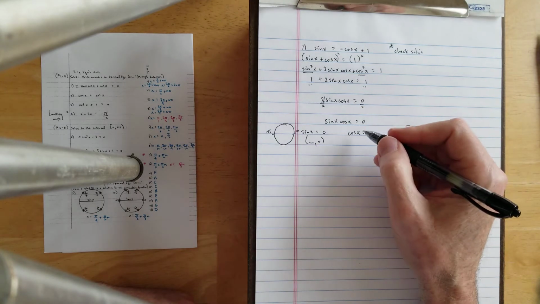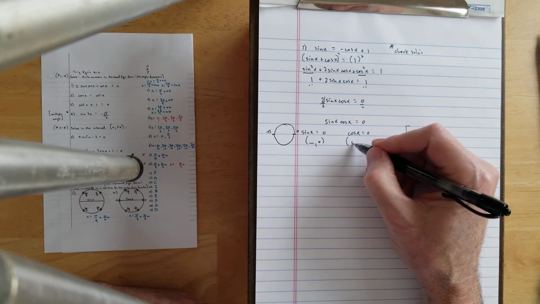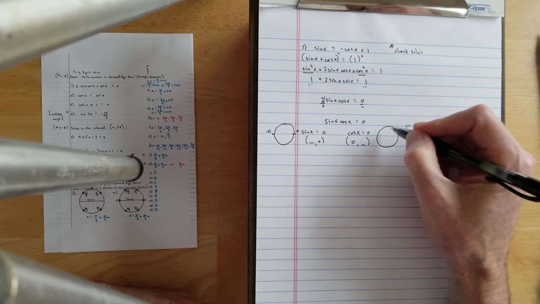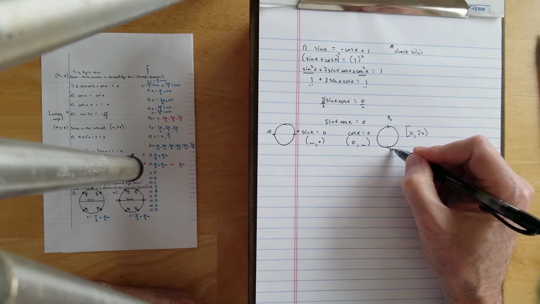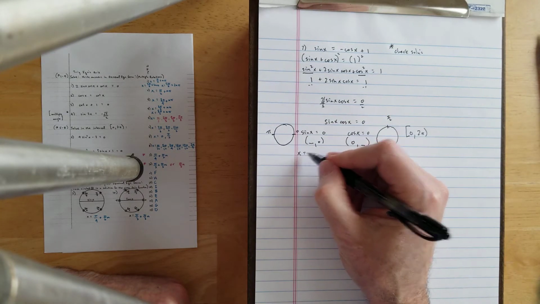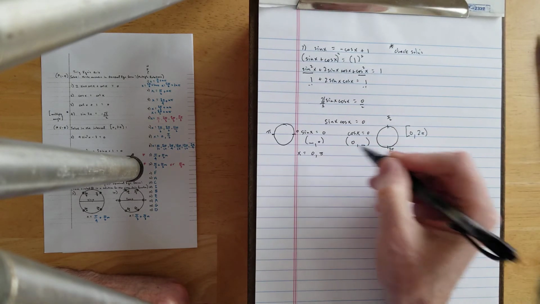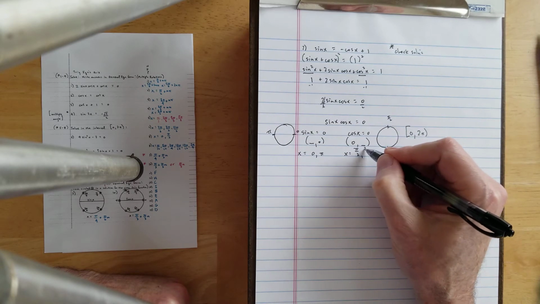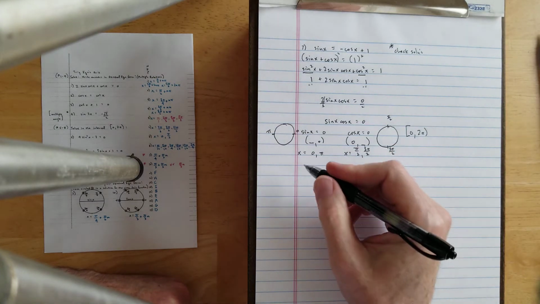All right, and then for cosine x, we're looking for solutions on the unit circle where the first coordinate is a 0. All right, so we'll find those positions at pi over 2 and at 3 pi over 2. All right, so let's just write those out for a moment. And remember, we have to go back and check solutions. So we're looking at 0 and pi for this equation. And we're looking at pi over 2 and 3 pi over 2 for the second. But remember that we will probably have extraneous solutions.